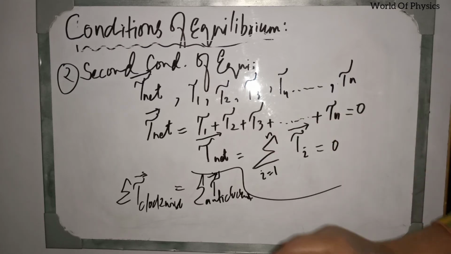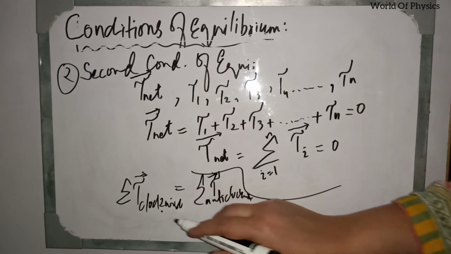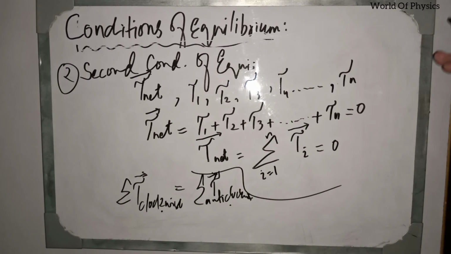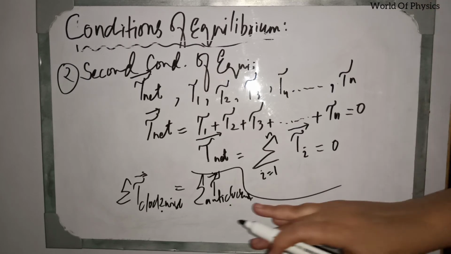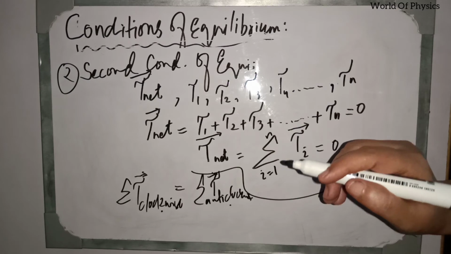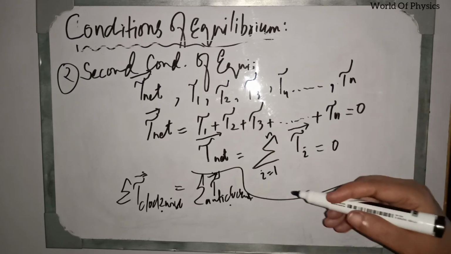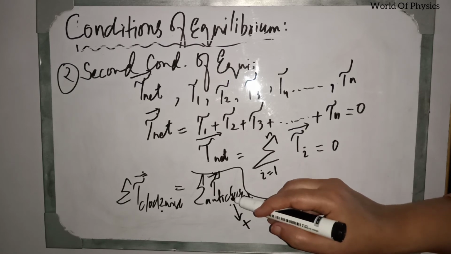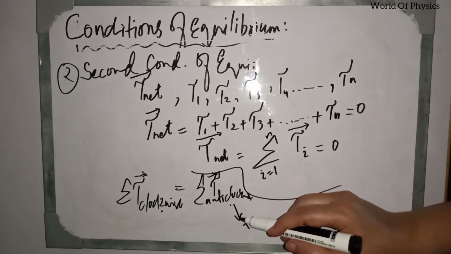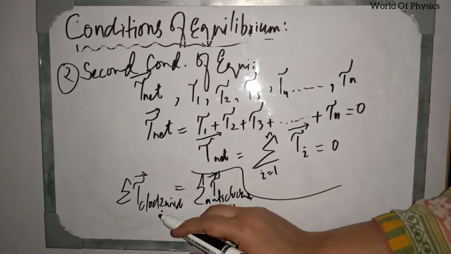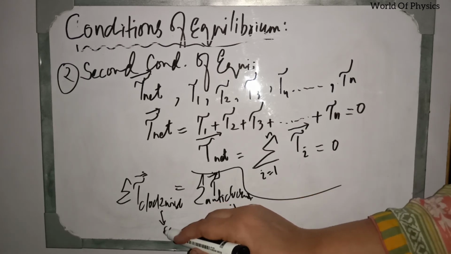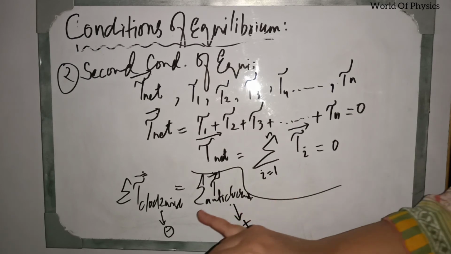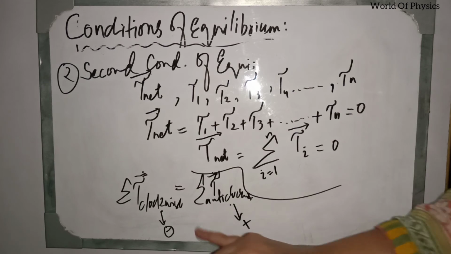And by convention, what is the direction of clockwise torque and what is the direction of anti-clockwise torque? Most of the students get confused in this convention, but the real convention is this: anti-clockwise torque is always taken as positive, whereas clockwise torque is always taken as negative.